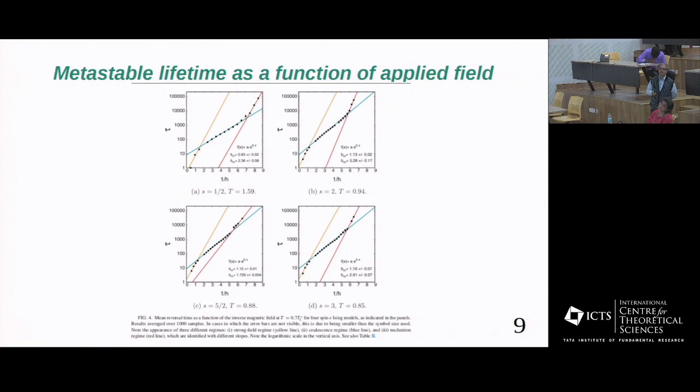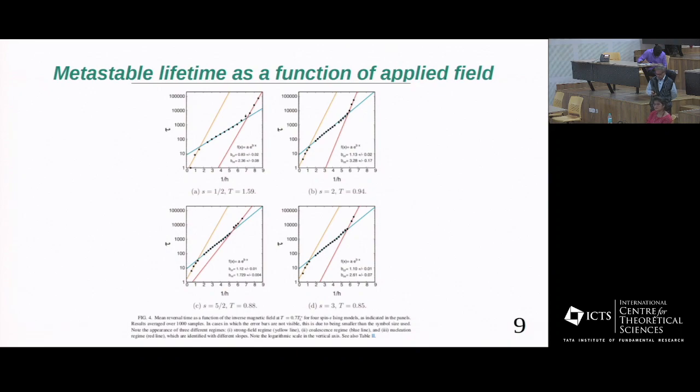Note that this is the clear nucleation regime, where the single supercritical droplet grows and the slope is higher. And this is the coalescence regime, where multiple supercritical droplets coalesce and the system leaves the metastable state. This is the same for all values of the spin.